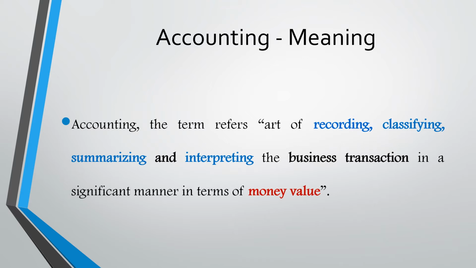Without money, we are not supposed to write accounts. So a business transaction that involves cash should be recorded, classified, summarized, and finally interpreted in certain procedures or formats. So this is accounting. It's a very important term.